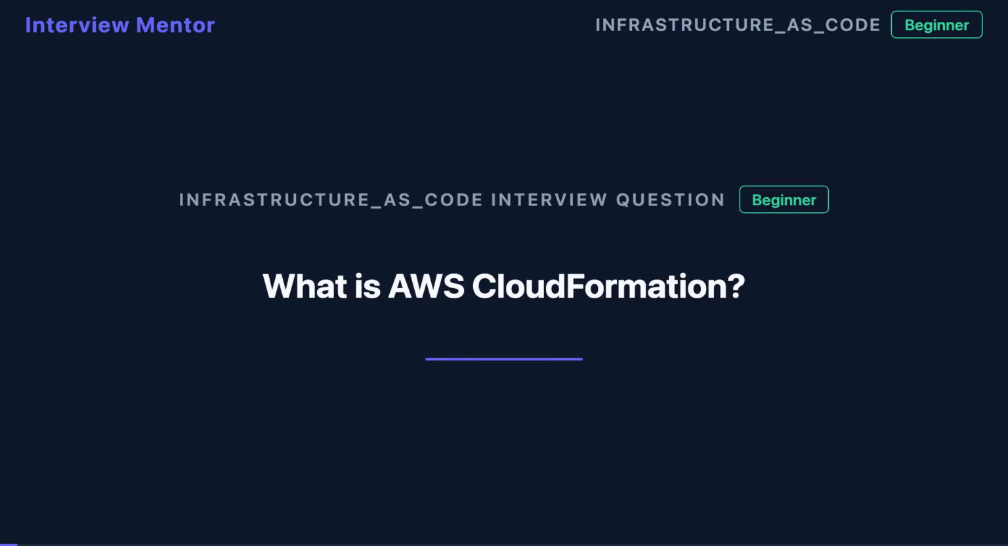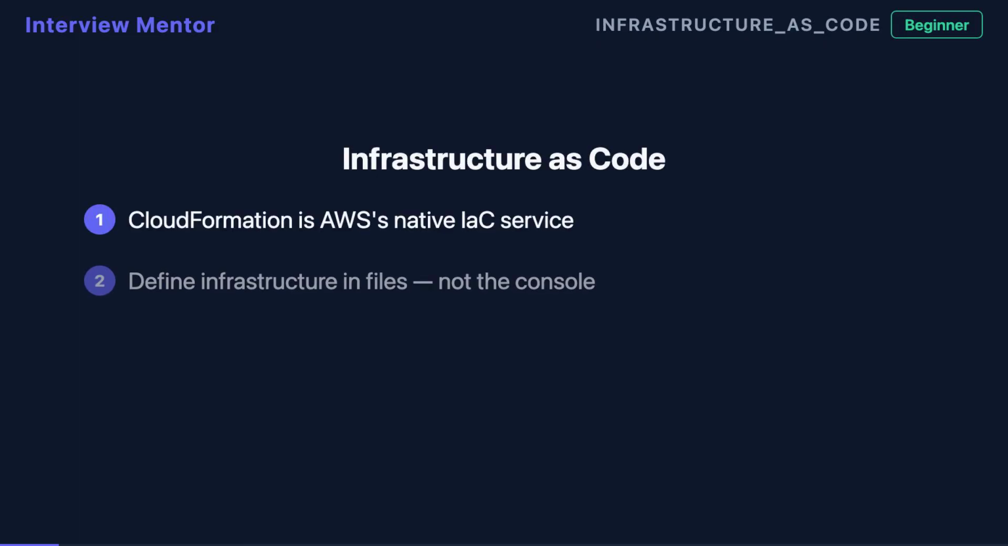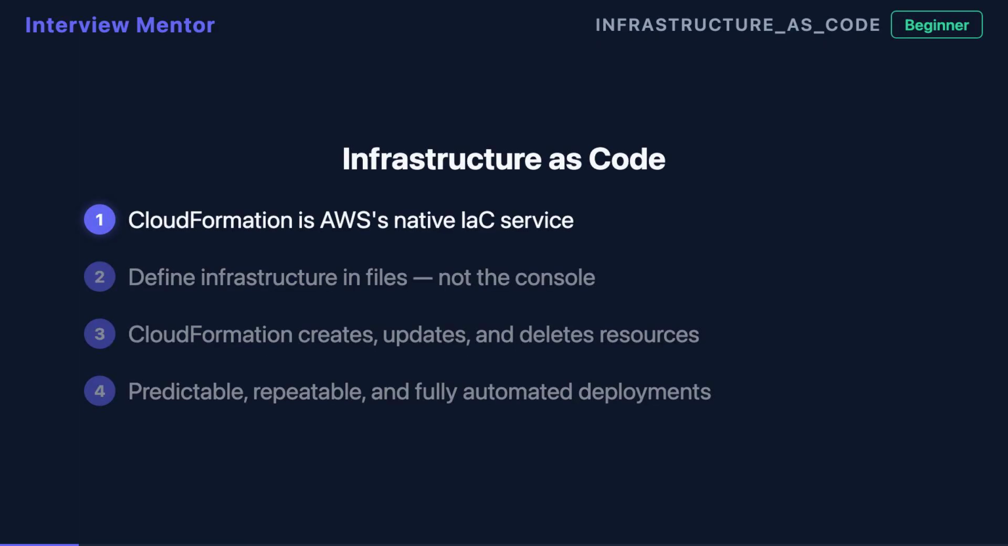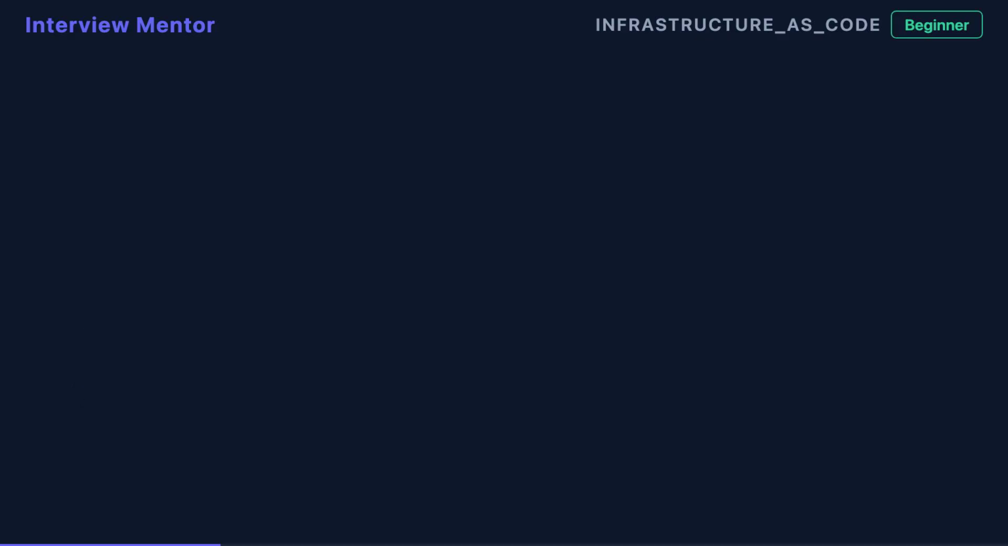What if you could rebuild your entire AWS infrastructure from a single file? AWS CloudFormation is Amazon's native infrastructure as code service, IaC for short. The idea is simple. Instead of manually clicking through the AWS console to spin up servers, databases, and load balancers, you describe what you want in a file, and CloudFormation builds it for you. This makes your infrastructure predictable, repeatable, and fully automated.